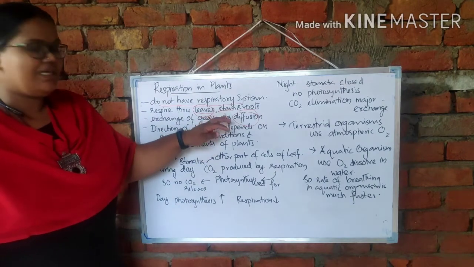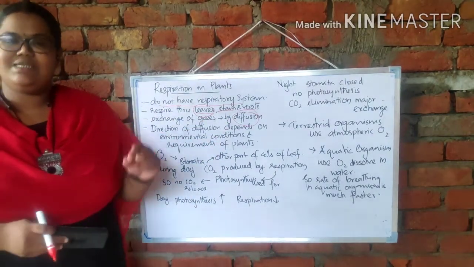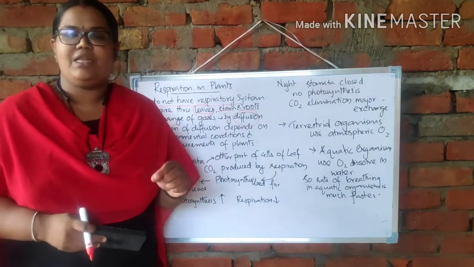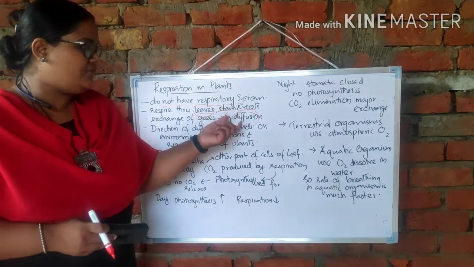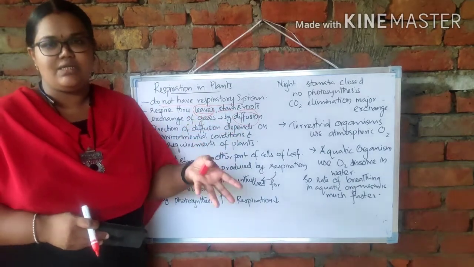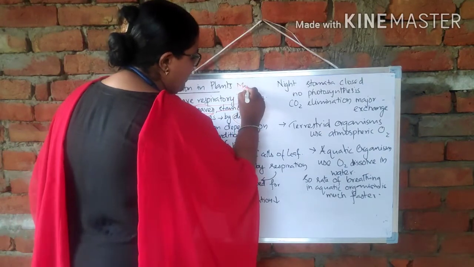Here I told you the stem also helps in respiration. In the stem you can see there are some special openings, they are called lenticels. Or even in roots, there are some breathing roots. For example, mangroves. Mangrove is the best example.